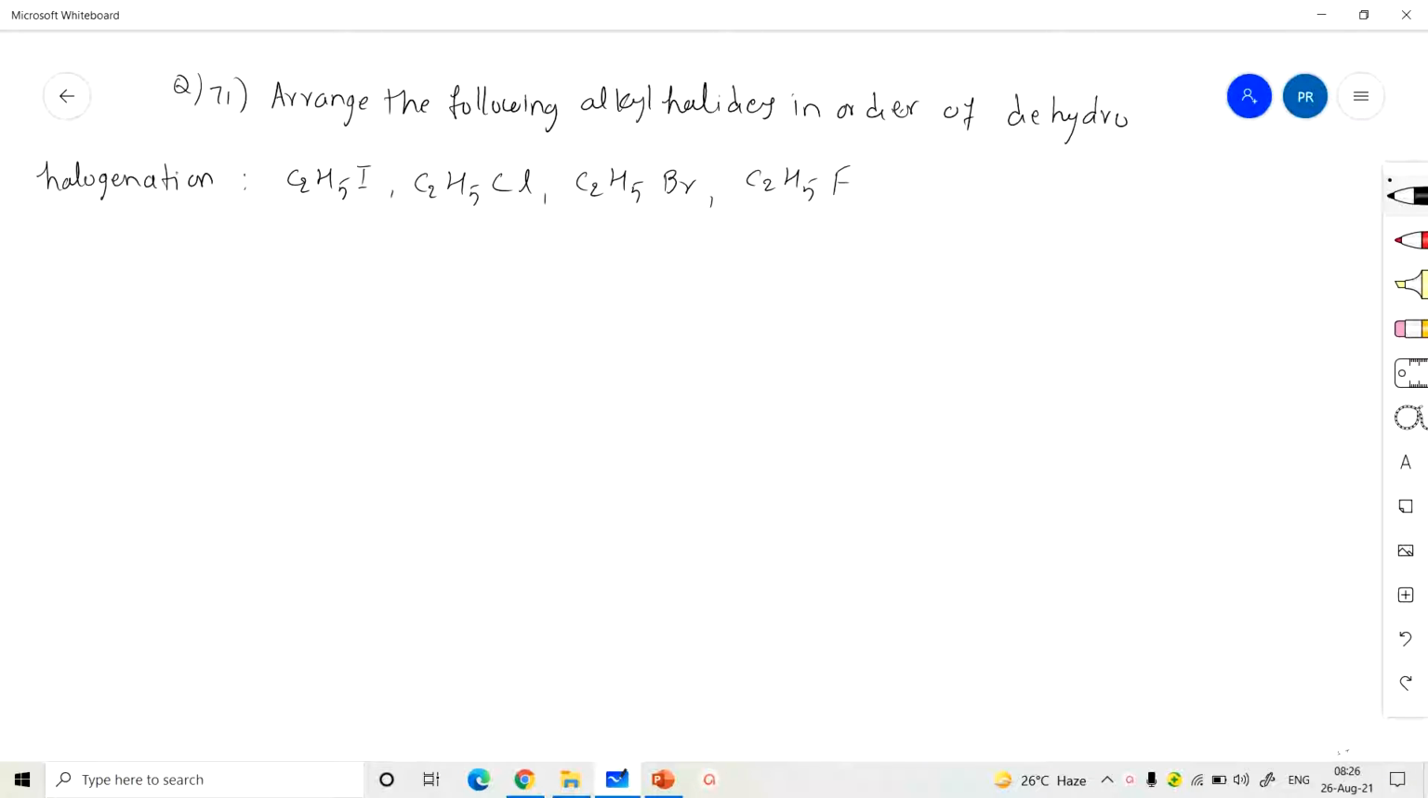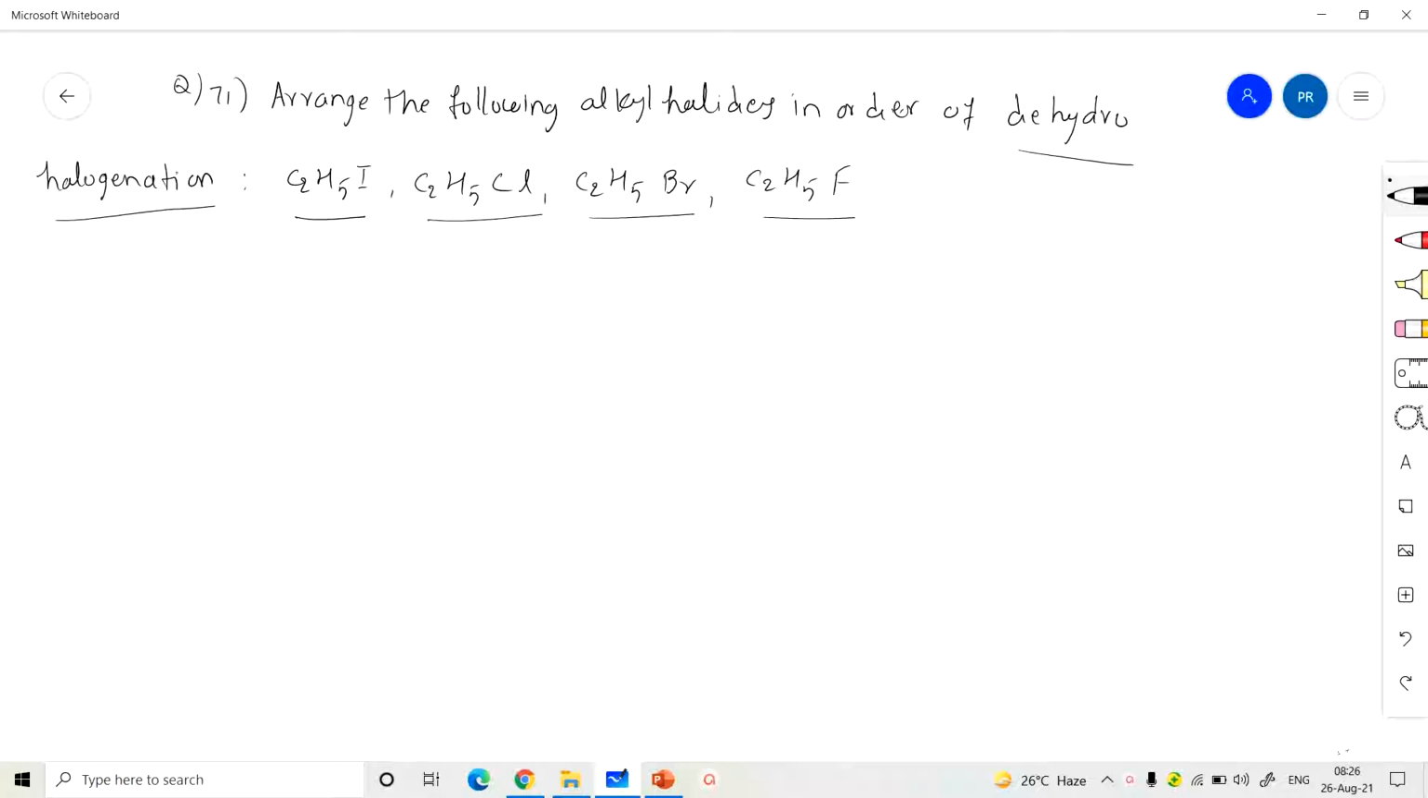Today we are going to discuss a few more questions from haloalkanes and haloarenes. The next question: arrange the following alkyl halides in order of dehydrohalogenation: ethyl iodide, ethyl chloride, ethyl bromide, ethyl fluoride. We have to arrange them in decreasing order, as given in the options.